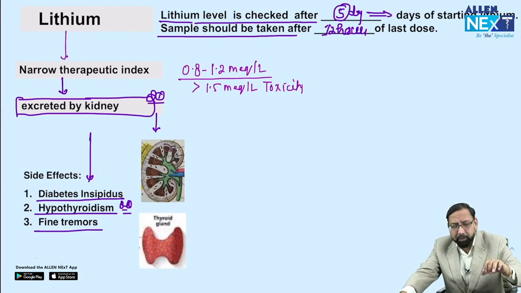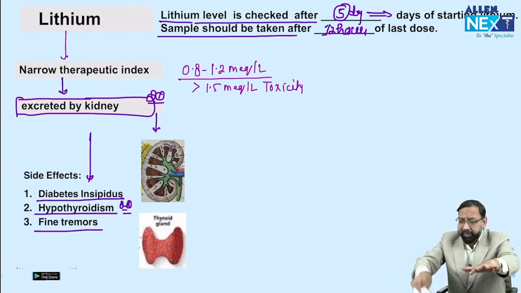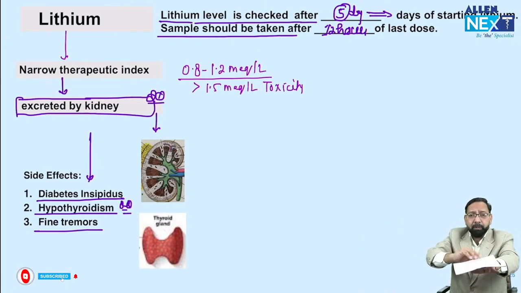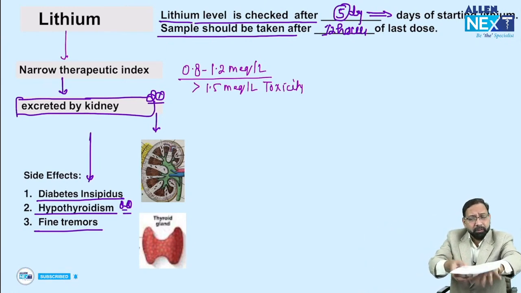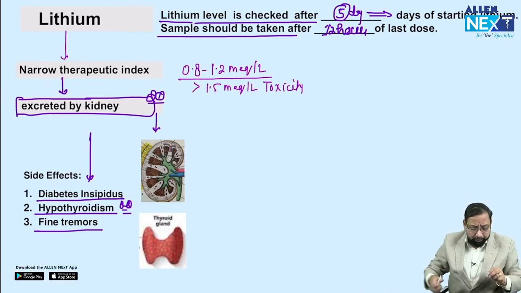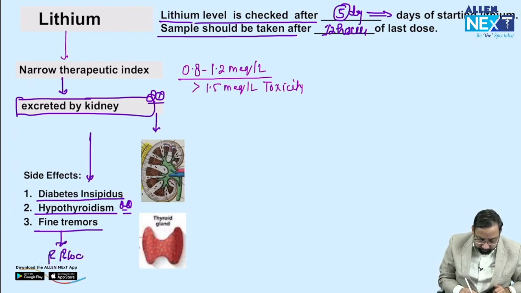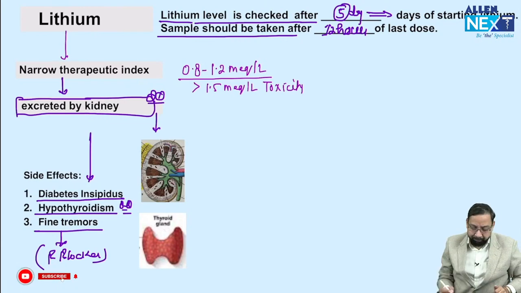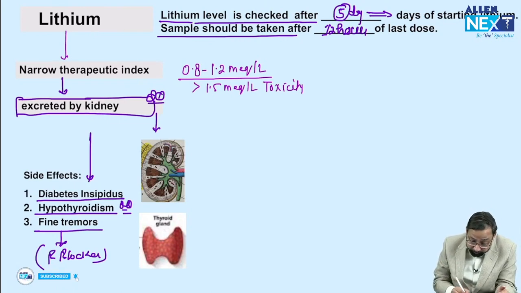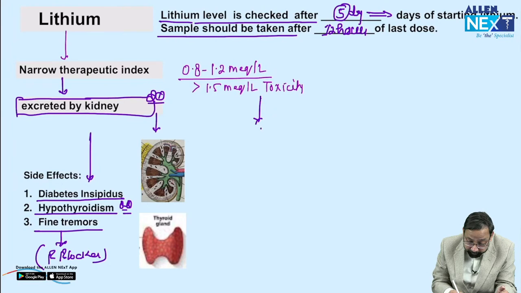How do you check fine tremors? You ask the patient to stretch the hand and put a paper on it; that is fine tremors. No need to worry. For fine tremors, we give beta blockers. Now, if the patient is having toxicity, then coarse tremors.